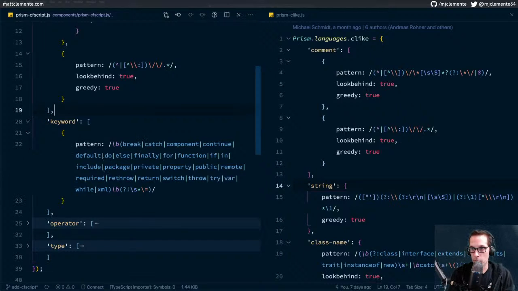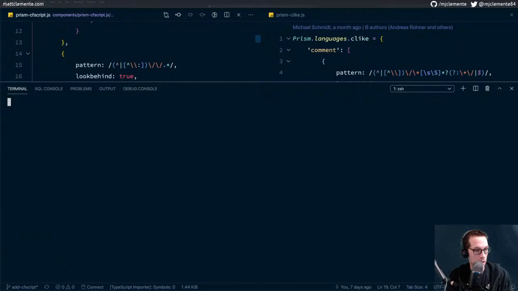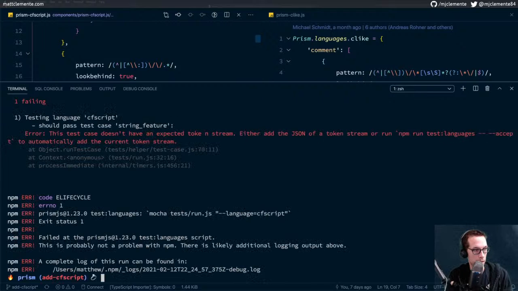I should run through here and make sure that I'm tracking the changes that I've made. So we're going to clear that out. We'll run those tests again, just make sure I didn't mess anything up. Oh, I did mess something up.